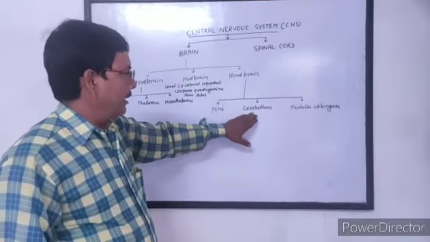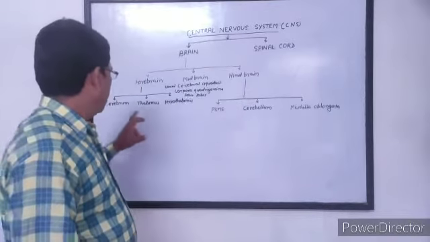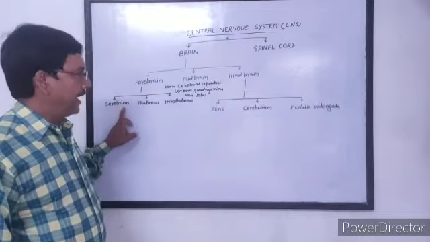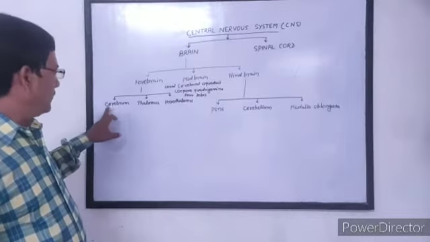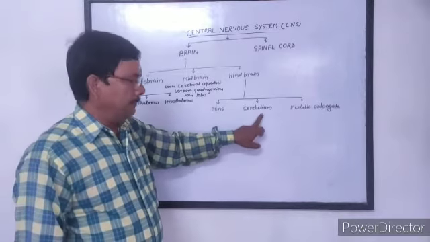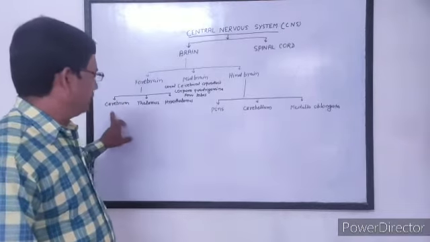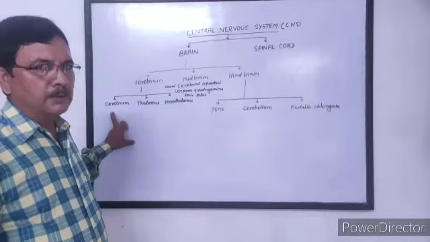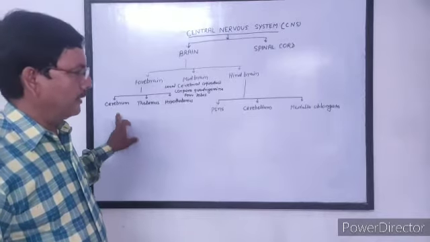Cerebellum is a part of hindbrain and cerebrum is a part of forebrain. So cerebrum and cerebellum both together work in muscular complex movement.